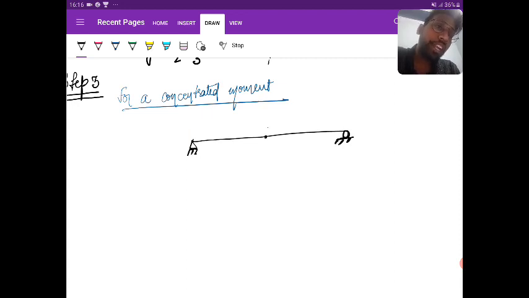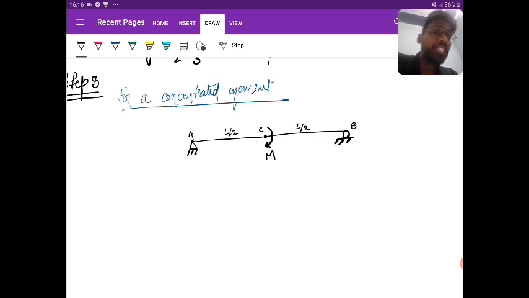Suppose a concentrated moment is acting on the span. The distances are L by 2, L by 2.